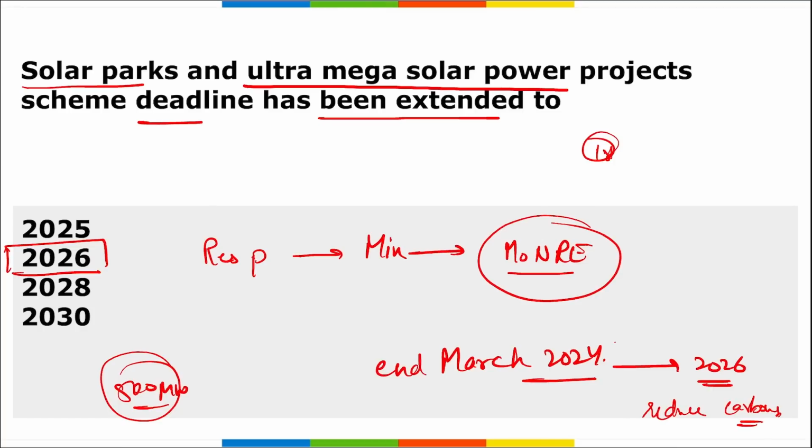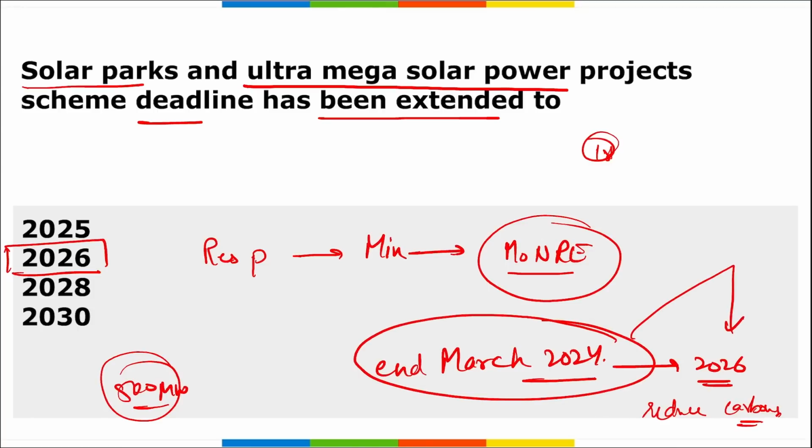And in the second phase, the solar power project scheme was extended till 2023-24 with an enhanced capacity of 40,000 megawatt on 21st of March 2017. But now, as I mentioned, it was earlier extended till March 2024, but now it has been extended by the Ministry of New and Renewable Energy till 2026. Correct? So remember, it is your Ministry of New and Renewable Energy. They have extended the deadline for the solar parks and the ultra mega solar power project scheme till 2026.